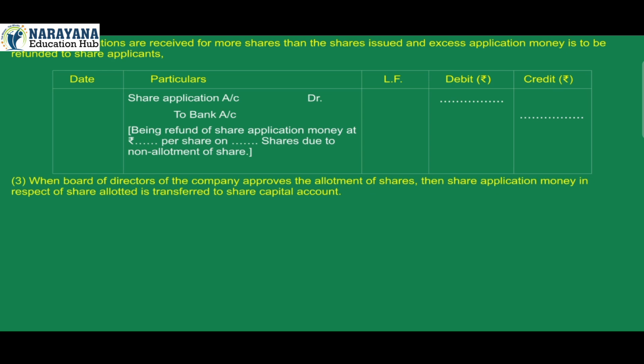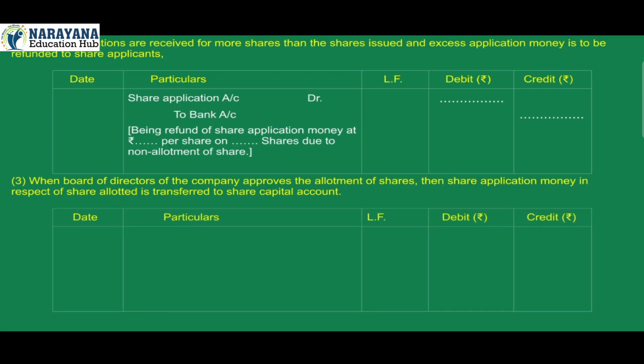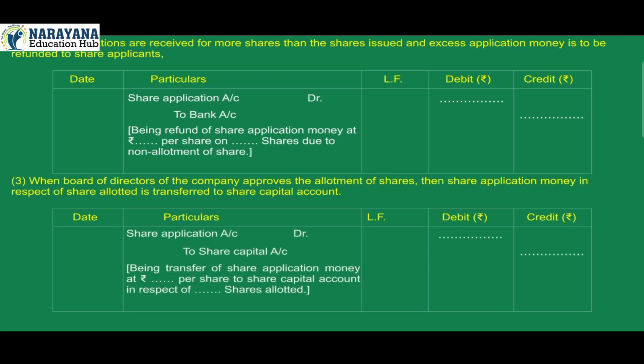3. When Board of Directors of the company approves the allotment of shares, then share application money in respect of shares allotted is transferred to share capital account. Date, particulars, ledger folio number, debit, credit. Share application account debit to share capital account credit, being transfer of share application money at Rs dash per share to share capital account in respect of dash shares allotted.